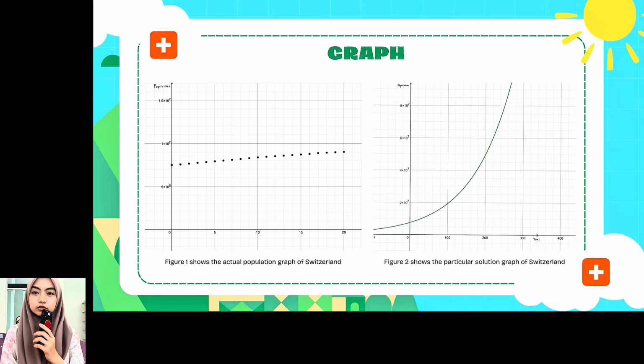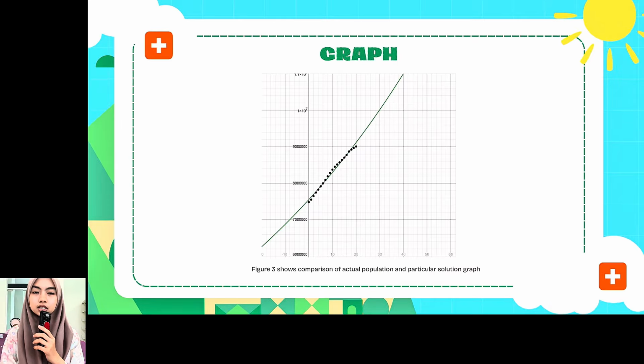We have plotted three graphs to better visualize the data in the model. The first graph shows the actual population versus year. This graph clearly shows that the population of Switzerland has increased steadily from 2004 to 2023. The second graph shows the estimated population versus time based on our exponential equation. This graph also shows an upward trend indicating continuous growth. The third graph compares the population trend over time and helps us see how close the estimated values are to the actual values. From these graphs, we can conclude that the exponential model is suitable for representing population growth because the trend is increasing continuously.